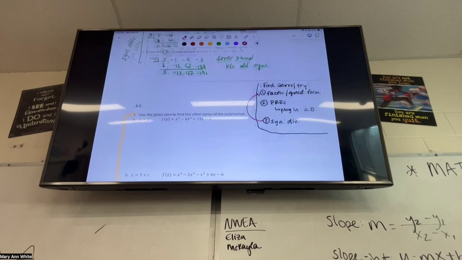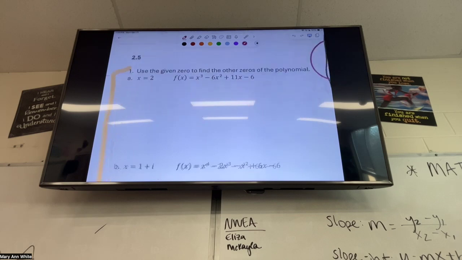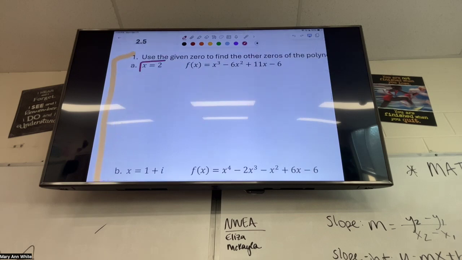Now, for the first one, the 3 that I gave you up here, I actually gave you a 0. So you don't need to factor or use the quadratic formula. You don't need to PRR or plug in because I already gave you one. So we're going to start right at synthetic division for these 3 on the front page. The first one is a simple, normal number. I gave you x equals 2. So we're going to go immediately to synthetic division, put it in the house, and see what happens once I solve for that.